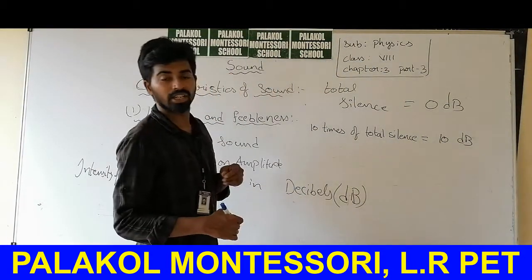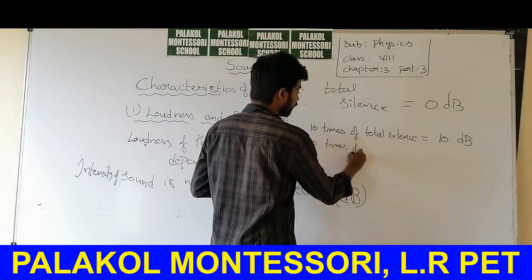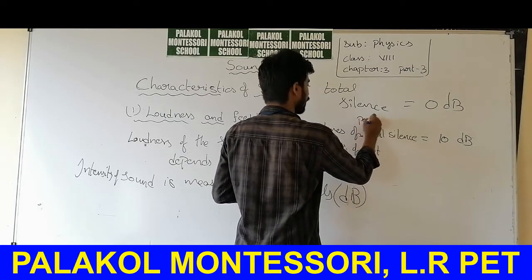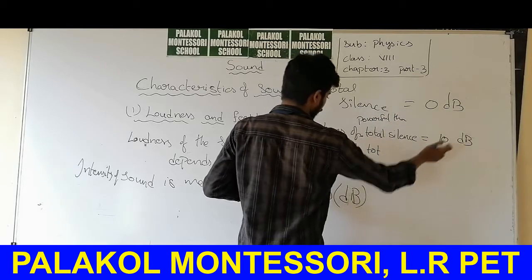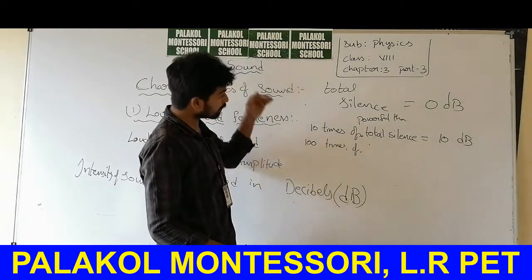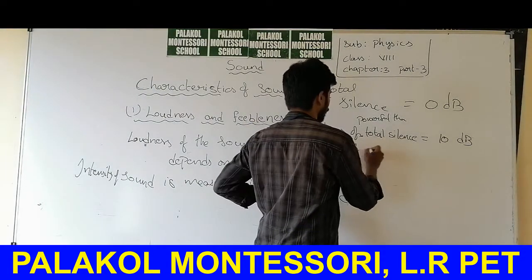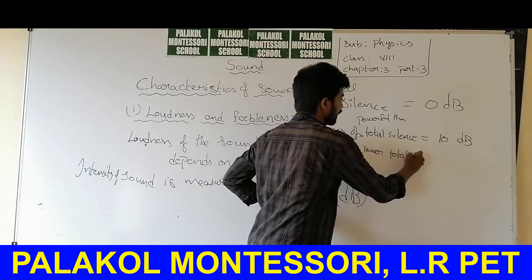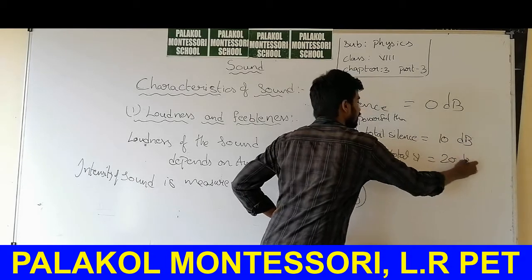If the sound is 100 times more powerful than total silence, it is equal to 20 decibels.